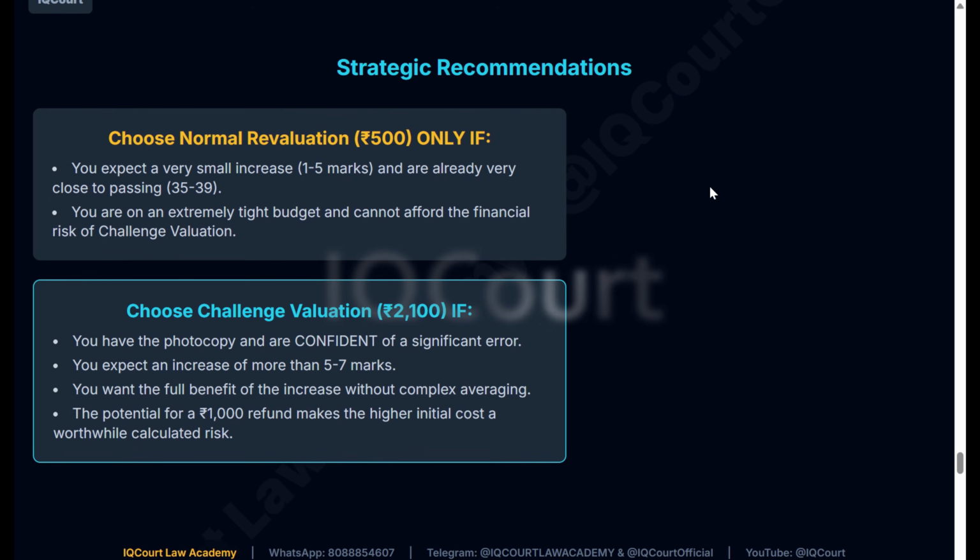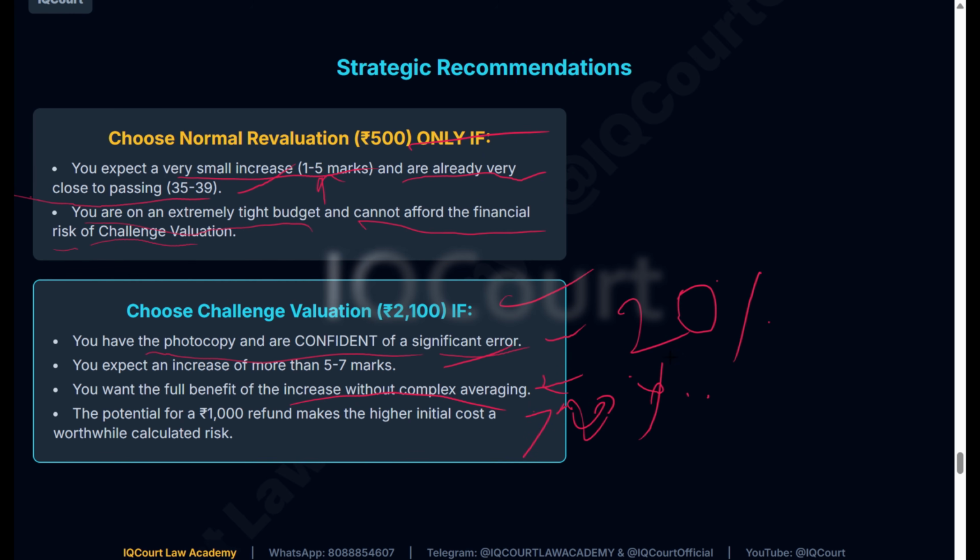You can choose normal revaluation only if you expect a very small increase, meaning 1 to 5 marks, and are very close to passing marks, like 35 to 39, or you are on an extremely tight budget or can't afford the financial risk of challenge valuation. Choose challenge valuation if you have a photocopy and are confident of a significant error, you expect an increase of more than 5 to 7 marks, and you want the full benefit of the increase without the complex averaging. Like if you score above 20%, they will do averaging, right? If you don't want that averaging, then you go for this.